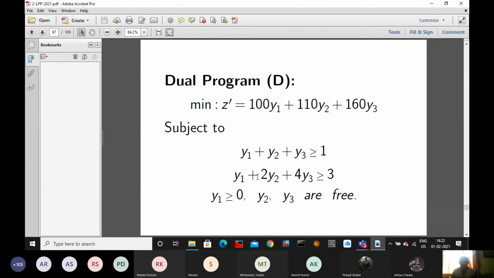So my answer is a similar problem. Since the last two constraints are of equality type, the last two variables y2 and y3 are free variables. With respect to the equality type constraints, you will get free variables. There are two equality type constraints, so there will be two free variables.